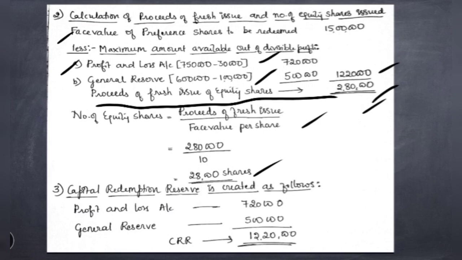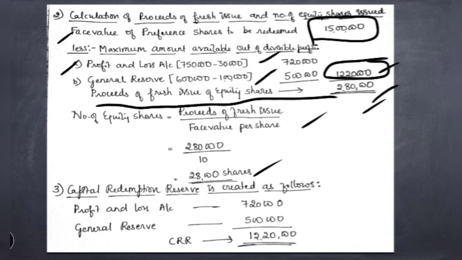Then we should also show how the capital redemption reserve has to be created. As we discussed in the legal requirement, the capital redemption reserve account has to be created to the extent we are utilizing the divisible profits to redeem the face value. In this case, out of the total 15 lakh face value, the amount redeemed out of the divisible profit is 12 lakh 20,000.